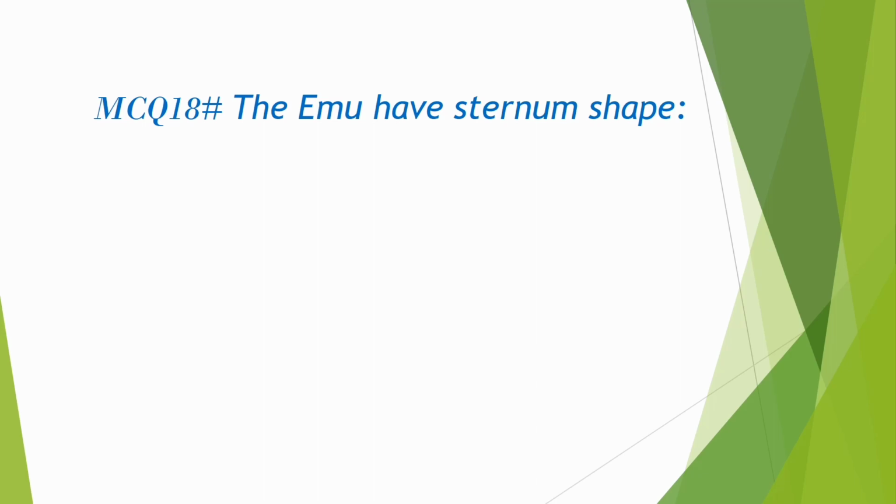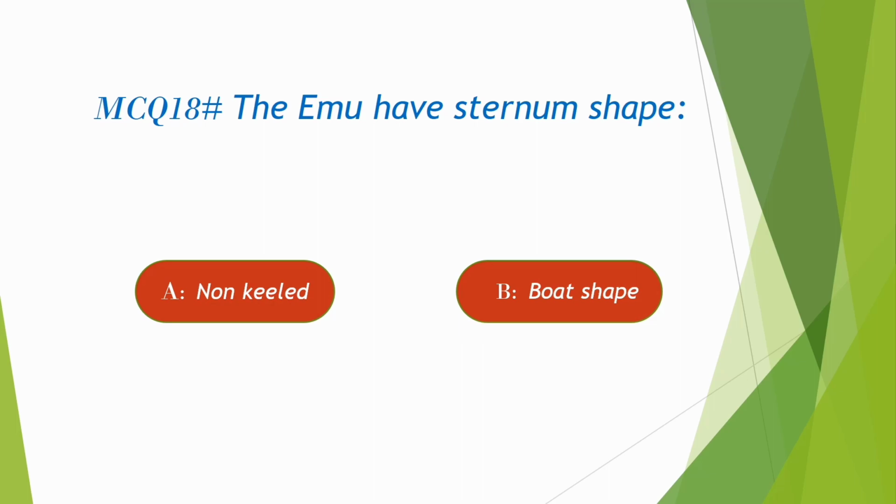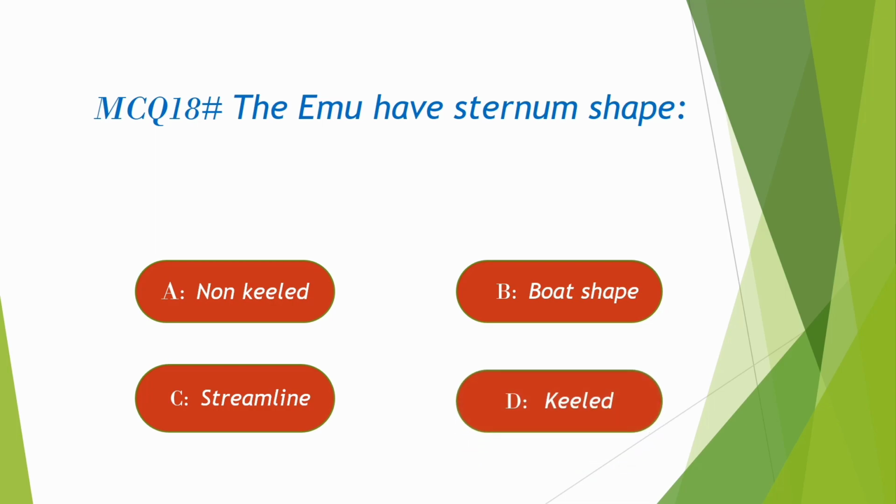MCQ 18. The emu has a sternum shape. Option A. Non-keeled, B. Boat shape, C. Streamline, D. Keeled. Correct option is A. Non-keeled.